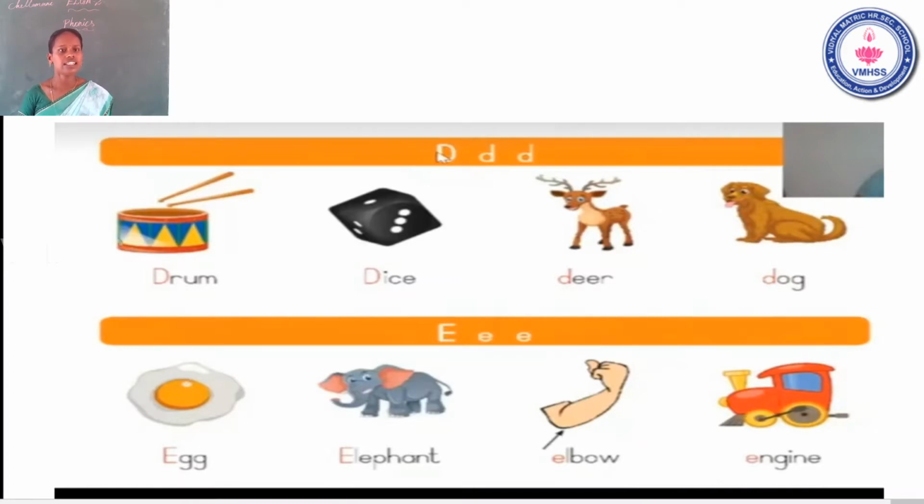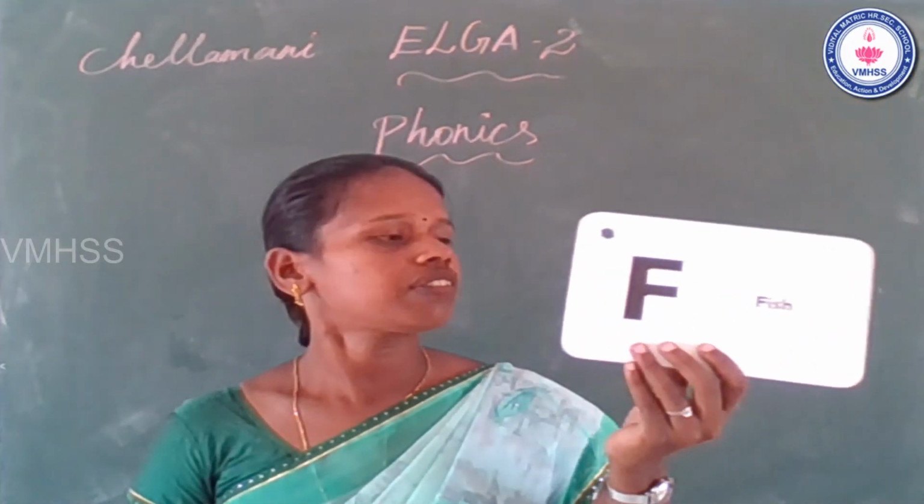Egg. Elephant. Third one, elbow. Fourth one, engine. It's clear. Now go to the next letter. What is the next letter? Yes, the letter F. See the flashcard.